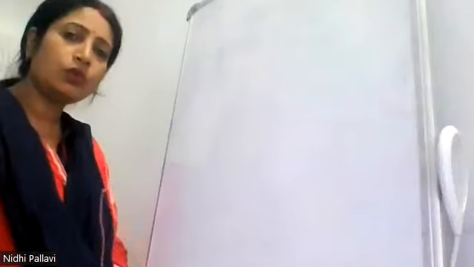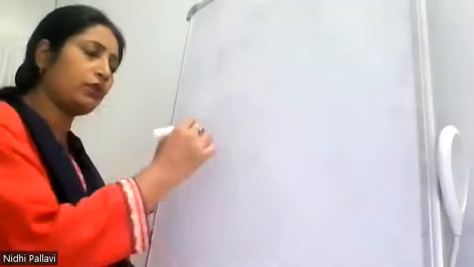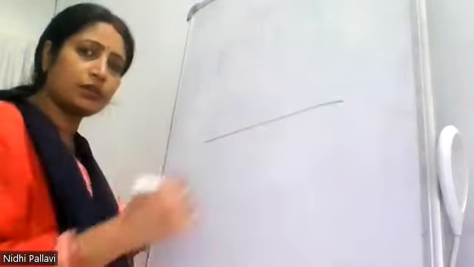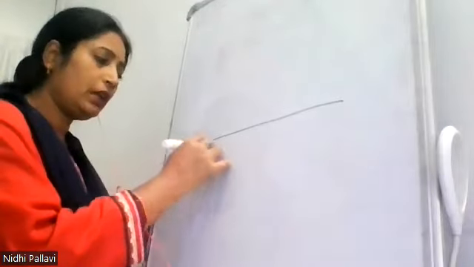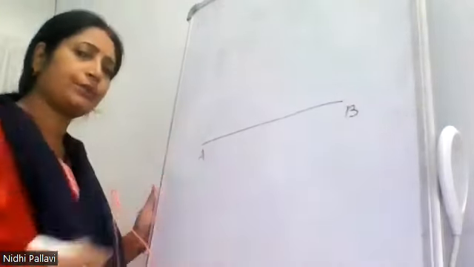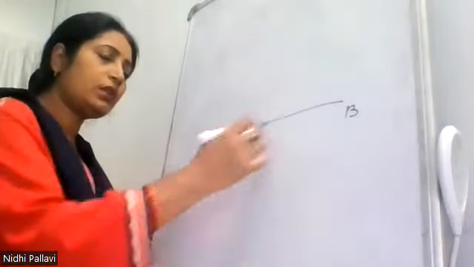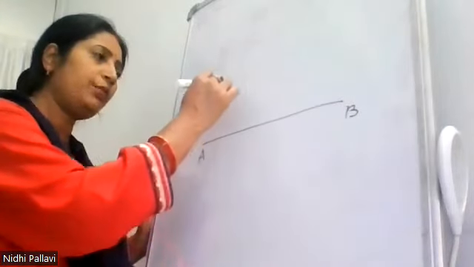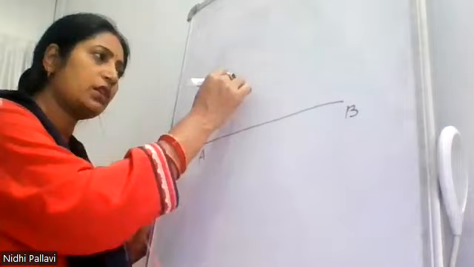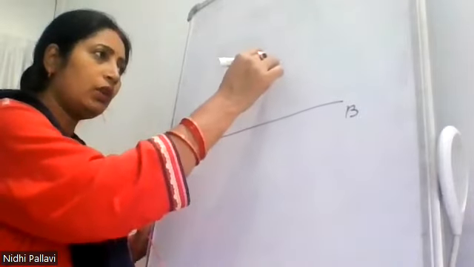Okay, so uniform motion. Suppose I am taking a point A and point B. The total distance between A and B is, suppose, 200 kilometers.